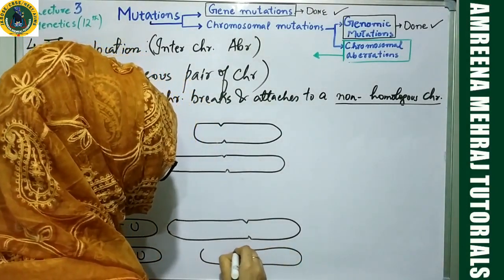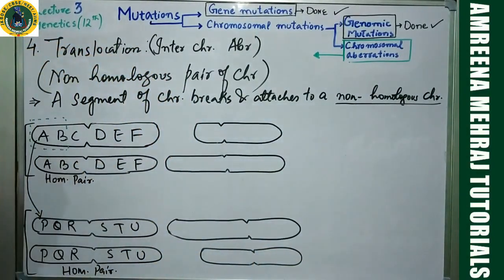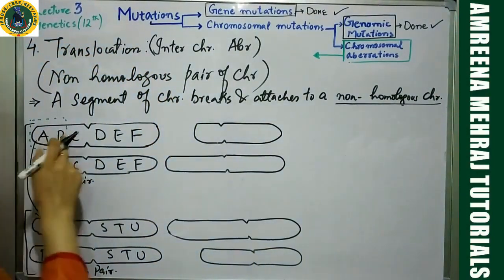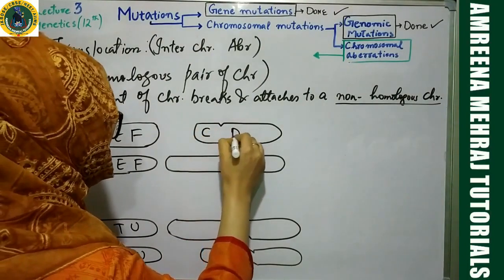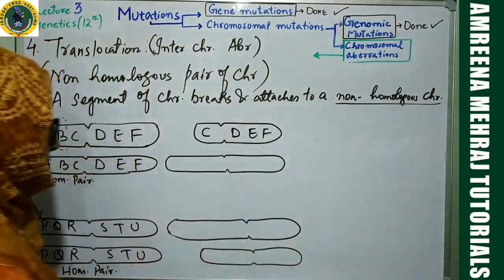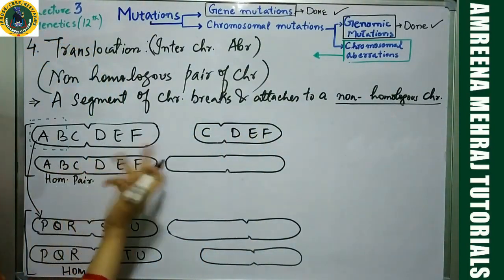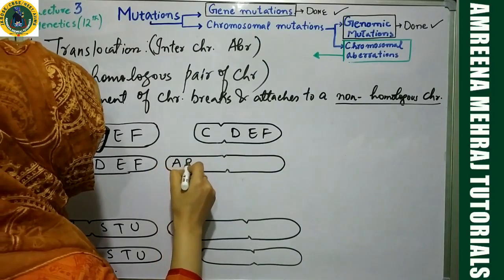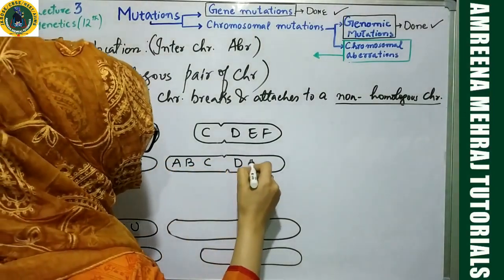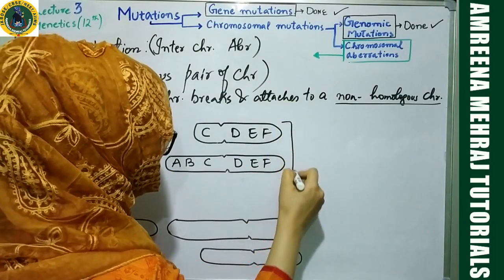Let us understand it thoroughly. See, the condition is AB is gone. What are you left with? C, D, E, F. Okay? A, B, C, D, E, F, it's as such. So, this is the condition of pair number 1.